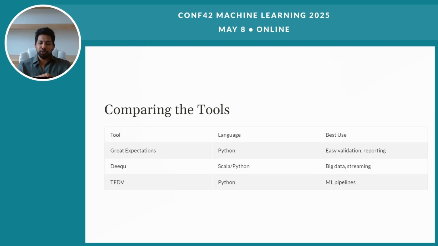This slide compares the tools. Great Expectations is easy to use and works well with Python. Deequ is best for big data or AWS Spark setups. But TensorFlow Data Validation is best for TensorFlow or production pipelines.